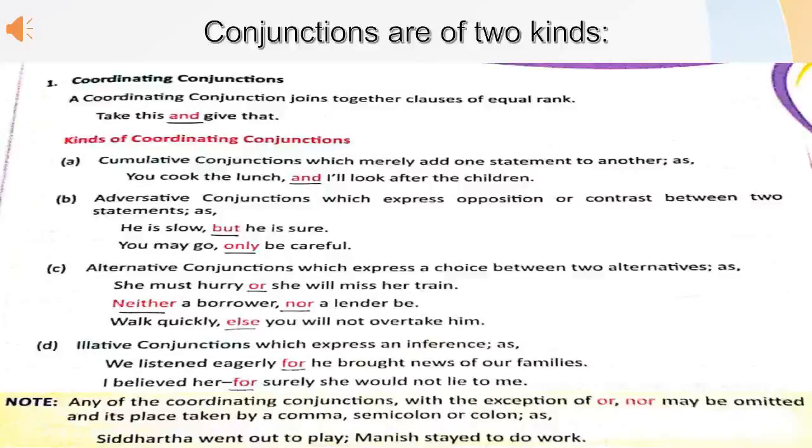We listen eagerly, for he brought news of our families. Here, conjunction for is showing a conclusion on the basis of reason. In place of coordinating conjunctions except or nor, we can also use comma, semicolon or colon.